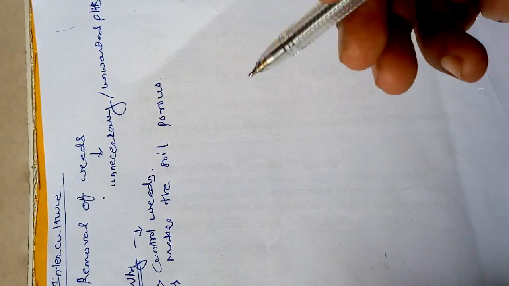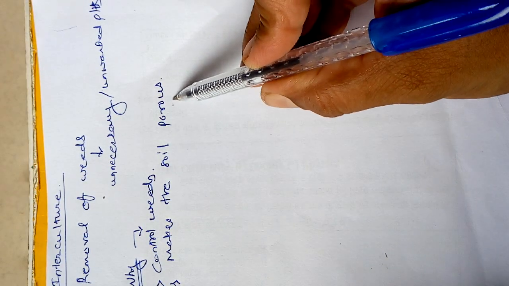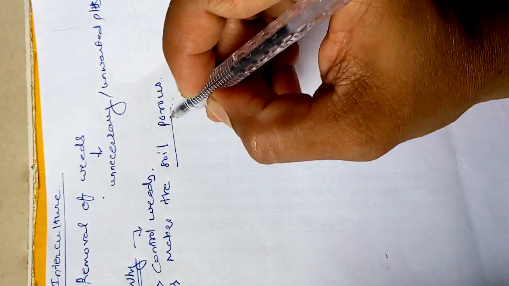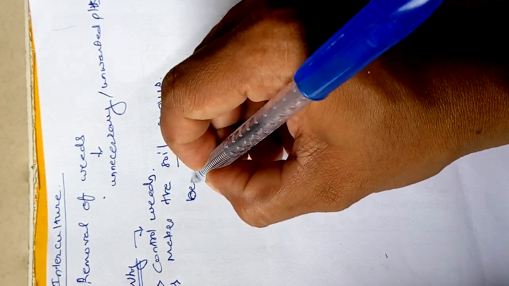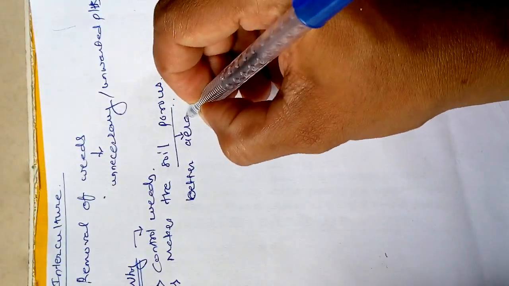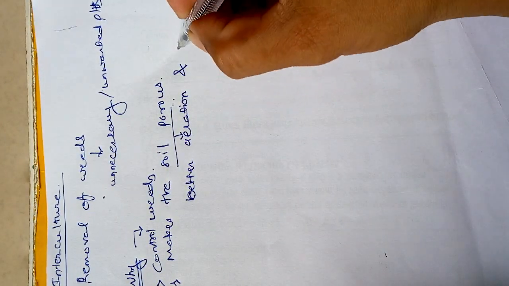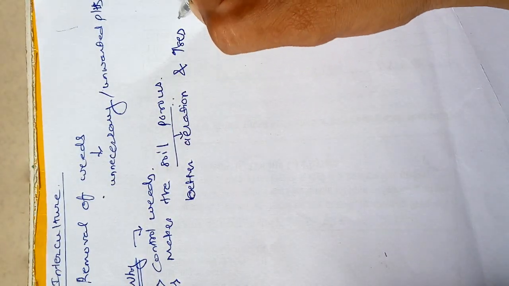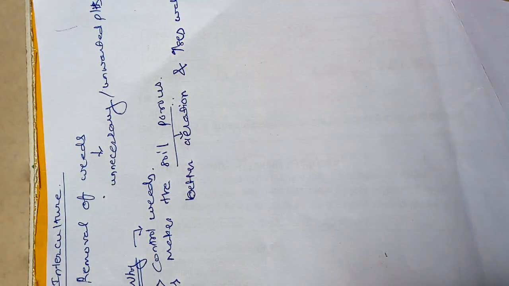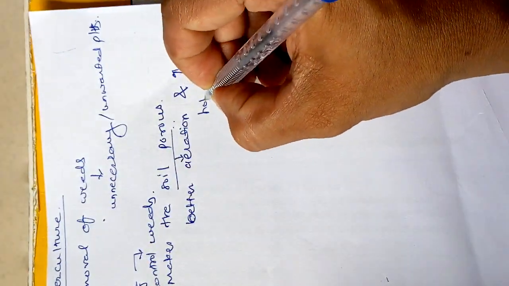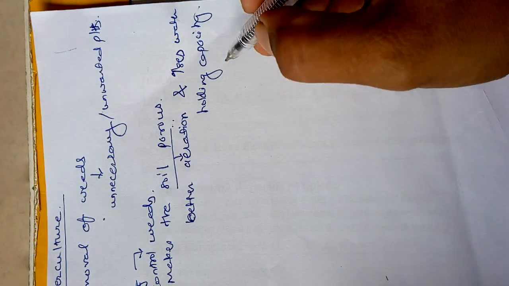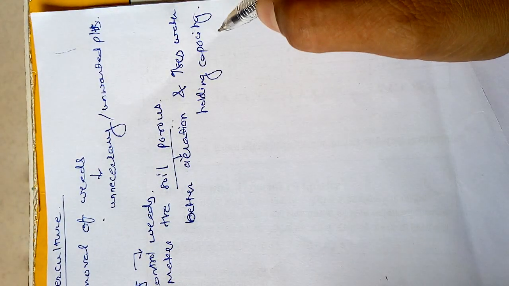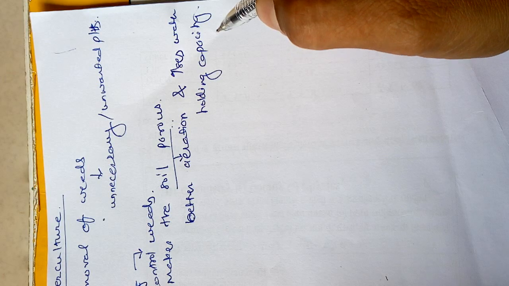and when the soil becomes porous, it allows the water to soak deep into the soil, and better aeration is also done. So when the soil becomes porous, it is helpful for better aeration, and it also increases the water holding capacity of the soil. And it is helpful for increasing the process of nitrification.